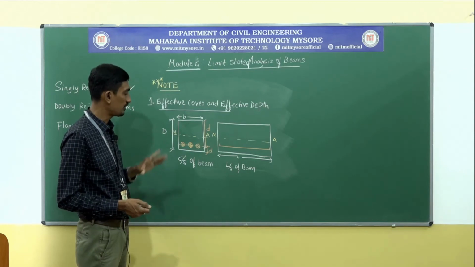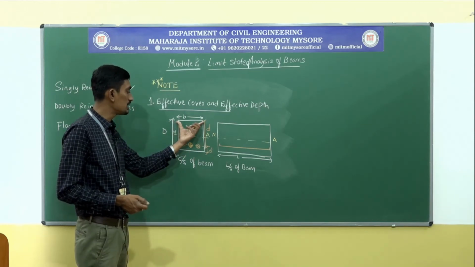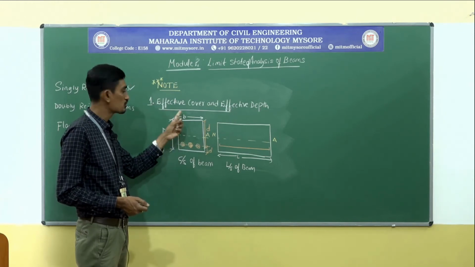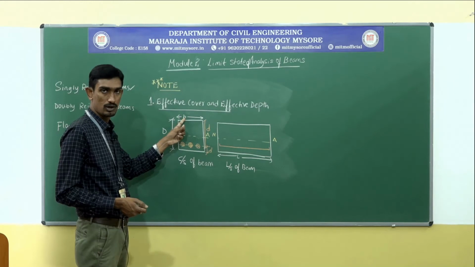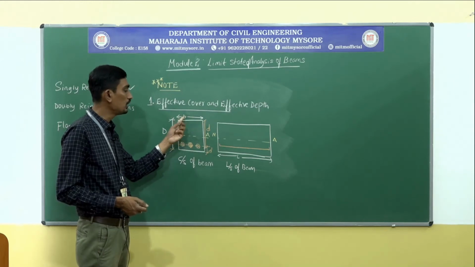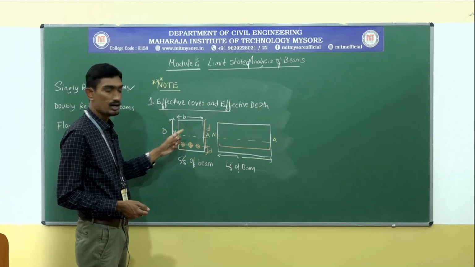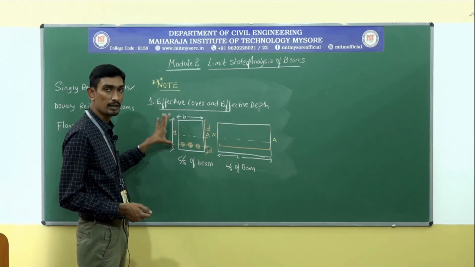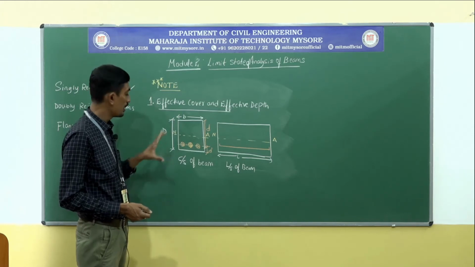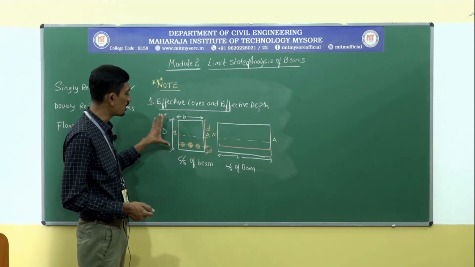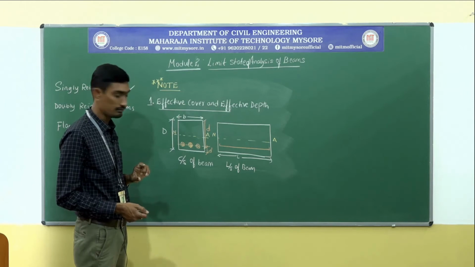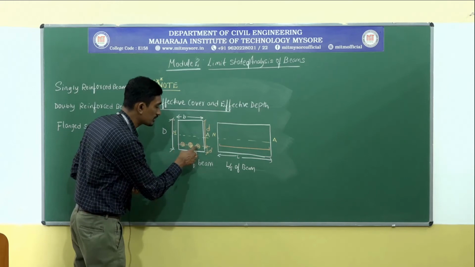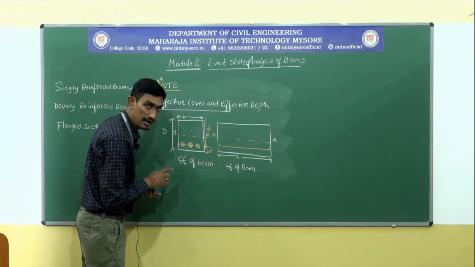Next, this is the width of the beam, denoted by small letter b, and this is the capital D or overall depth of the beam. These are the three reinforcement bars that have been provided.